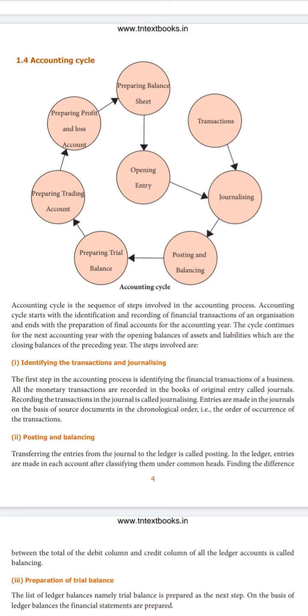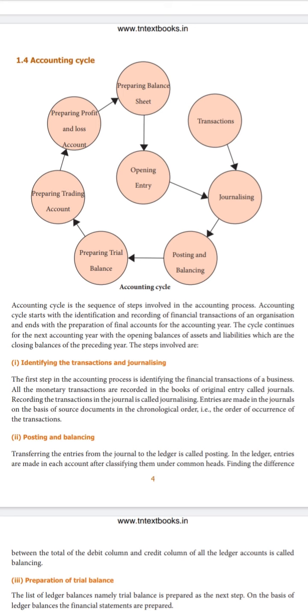That's the first topic. The second one is posting and balancing. We have already written journal entries from our transactions, so now each and every journal entry must be posted into the ledger. Transferring the entries from journal to ledger is called posting.